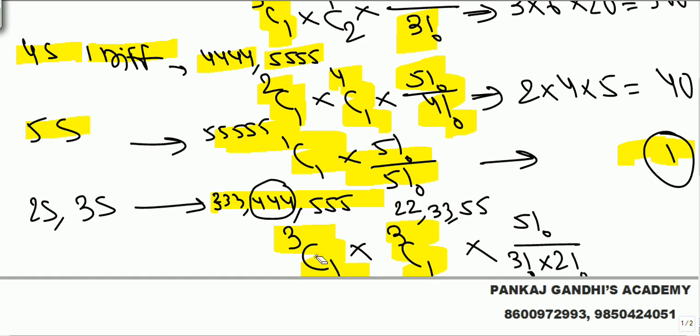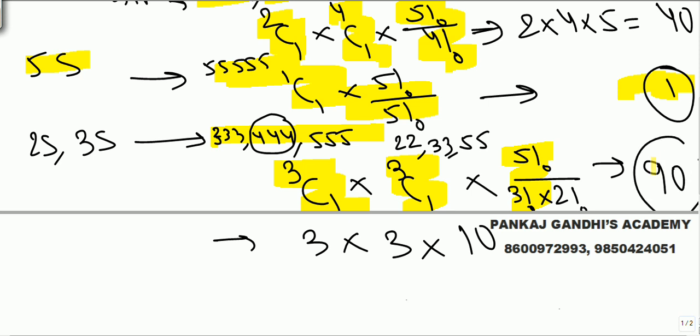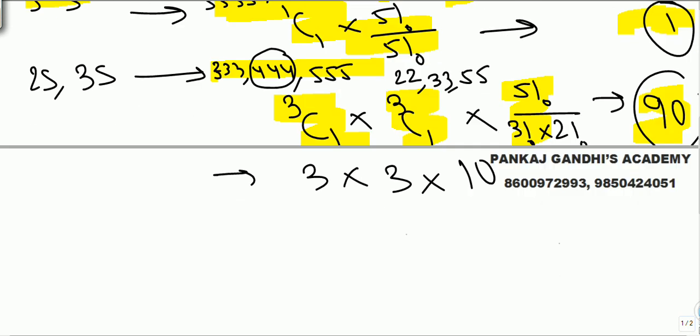What we get here is 3C1 times 3C1. If you want me to write one step more for you, I'll write it. The calculation: 3 into 3 into 5 factorial 120 upon 12, which gives 10 arrangements. So in total we get 90 numbers.